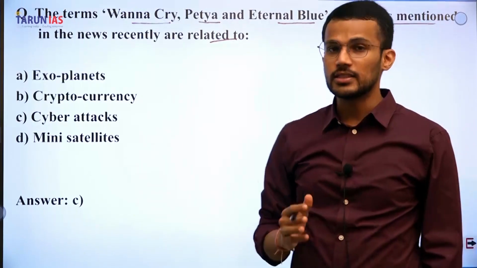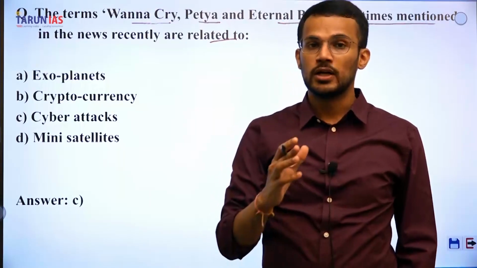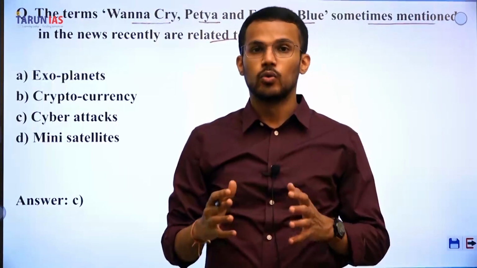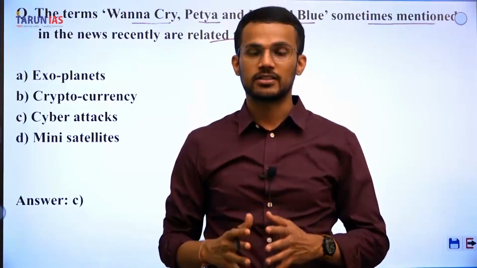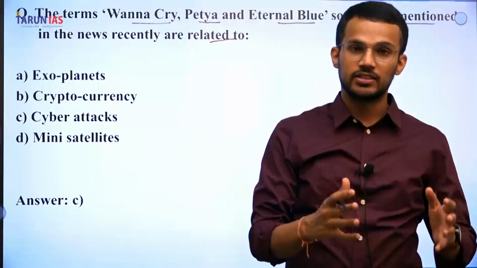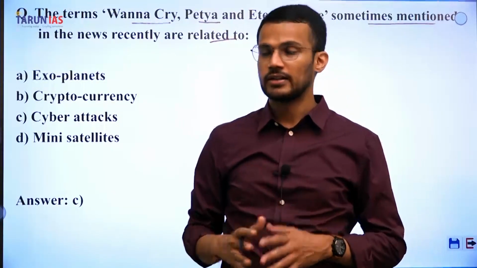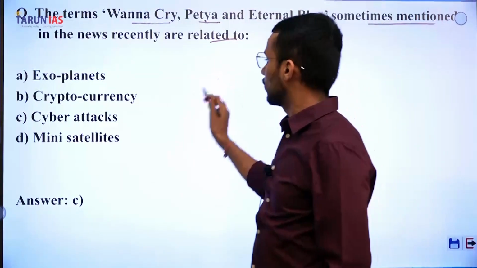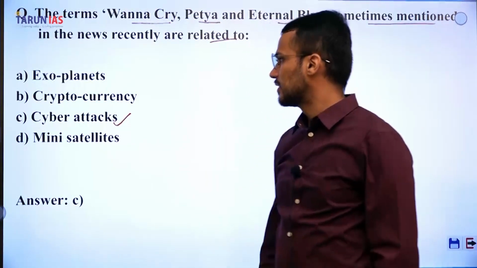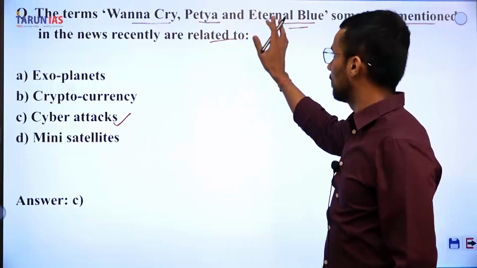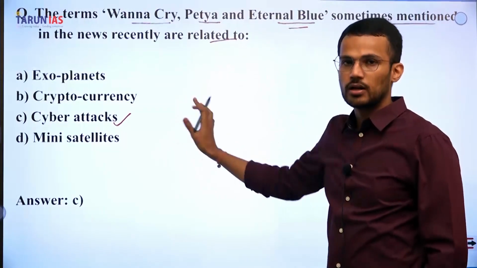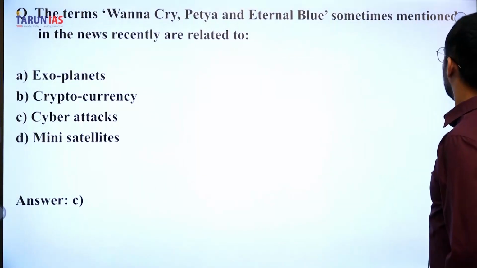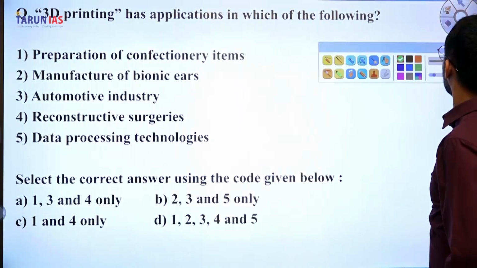These are terms related to cyber security, because WannaCry and Petya were ransomware attacks that occurred in 2016 and 17. The same is the case with EternalBlue. And that's why the answer for this question is C, cyber attacks. So WannaCry, Petya and EternalBlue are cyber attacks.